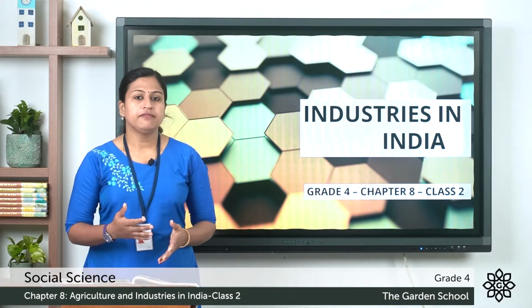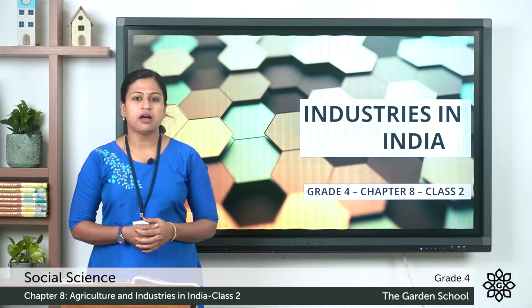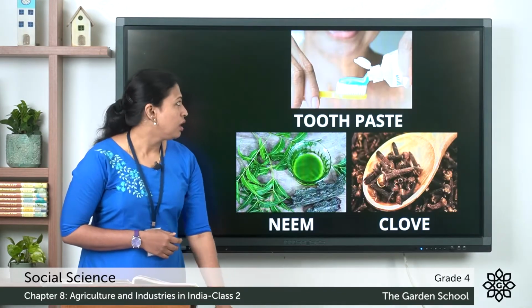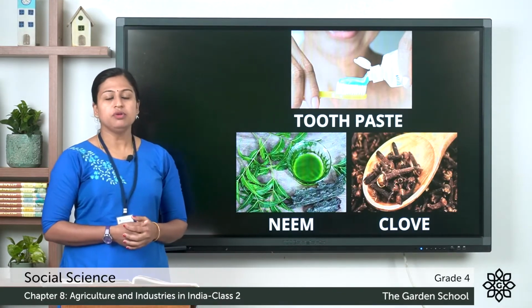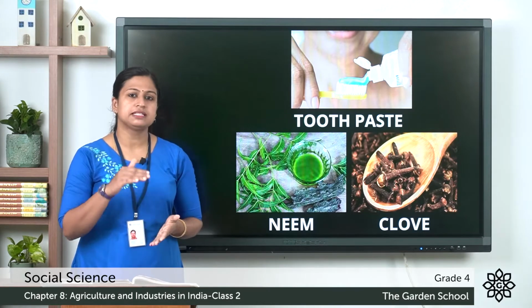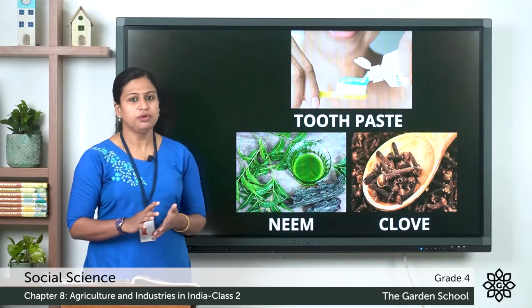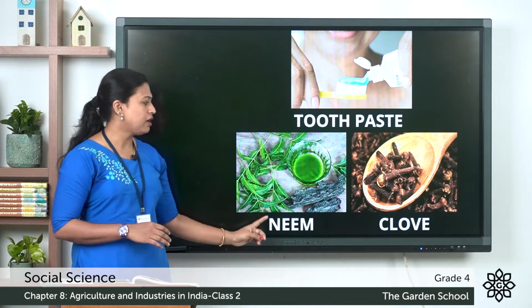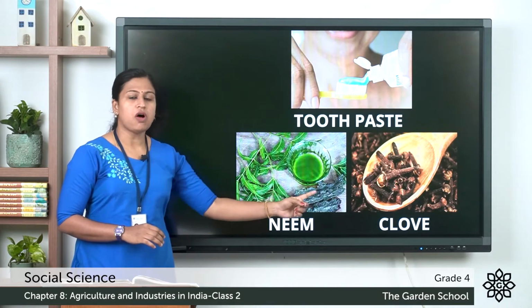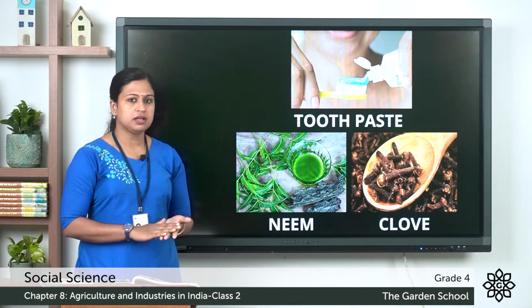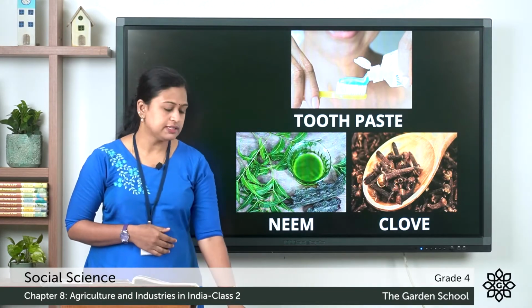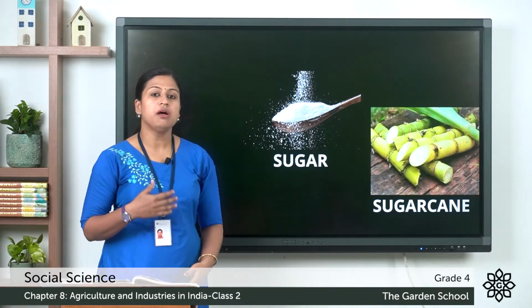Do you think that everything we use in our daily life is present in this form in nature? No. For example, when you get up early in the morning, you brush your teeth. So, you take your toothpaste. Do you think that this toothpaste is present in nature in this form? No. The toothpaste is made from neem and clove, and there are other products also. So, these are the raw materials, and it is processed and then we get this toothpaste. There are many other such products that we use in our daily life which are processed ones.